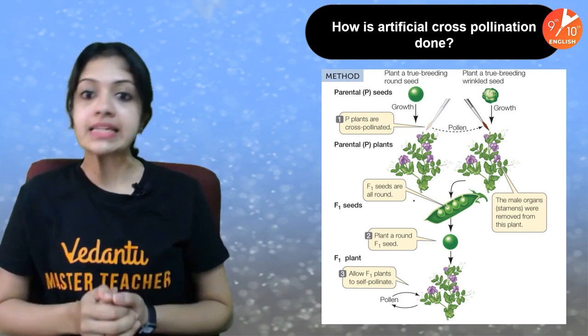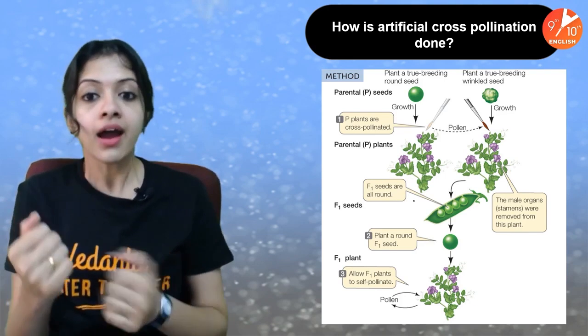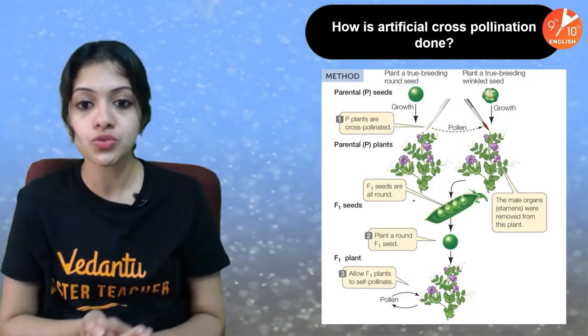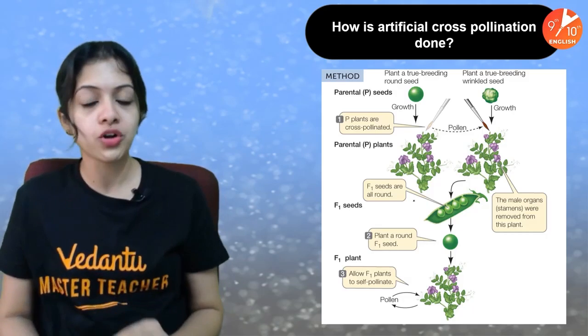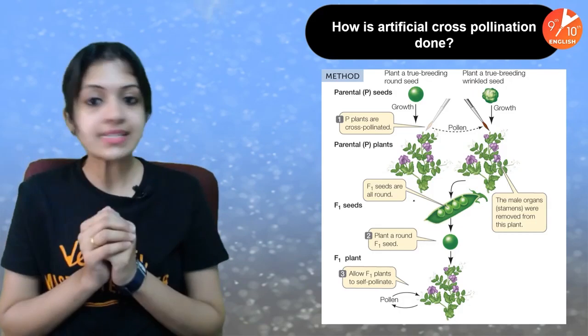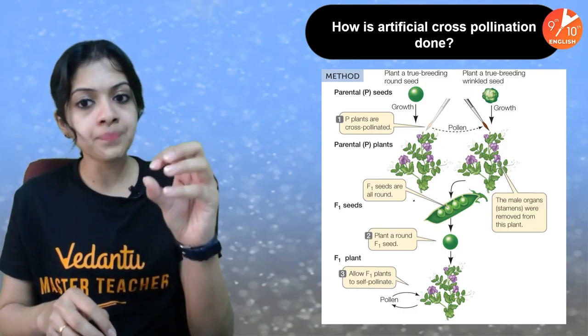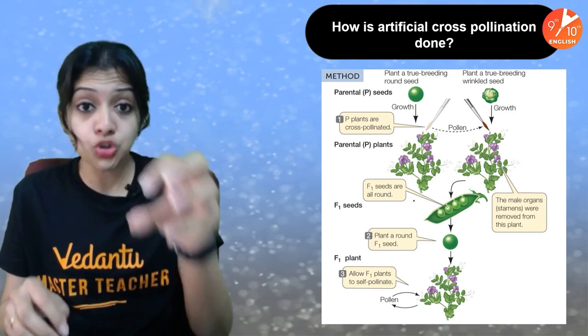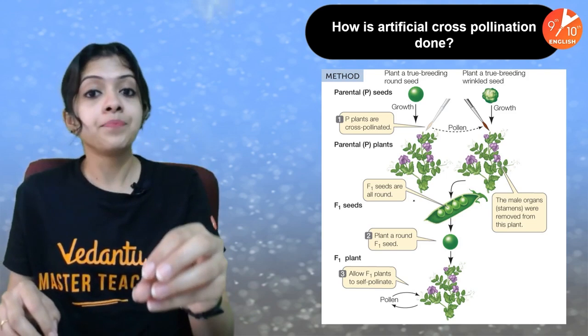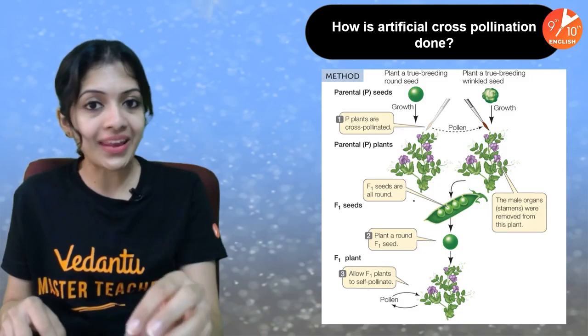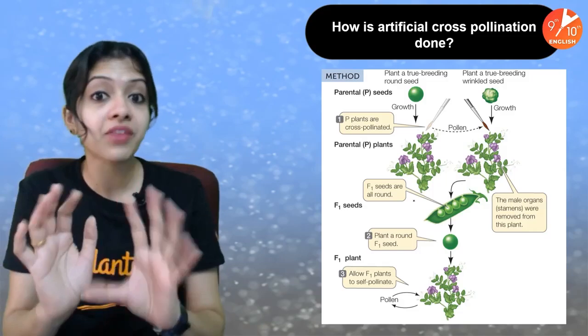So how exactly is artificial cross-pollination done? Here it is given to you step by step. First of all, of course, he chose 2 different kinds of seeds. One was the seed of a plant which produces true breeding round seeds.